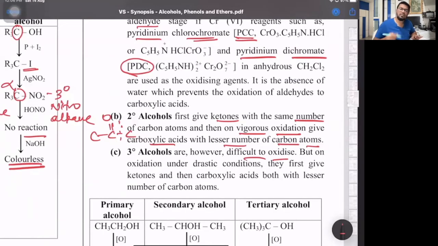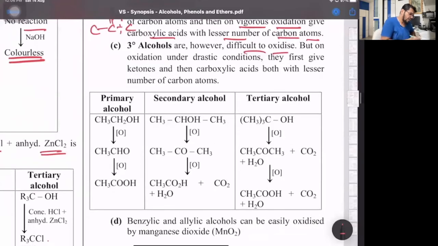First, they undergo intramolecular dehydration to give an alkene. The alkene gets vigorously oxidized to give a ketone with fewer carbon atoms. The ketone further gets vigorously oxidized to give an acid with still fewer carbon atoms. That's the oxidation we have. Primary alcohol: I'm just writing the carbon count, 2C because ethanol has 2 carbon atoms. Acetaldehyde, 2 carbon atoms. Acetic acid, 2 carbon atoms.